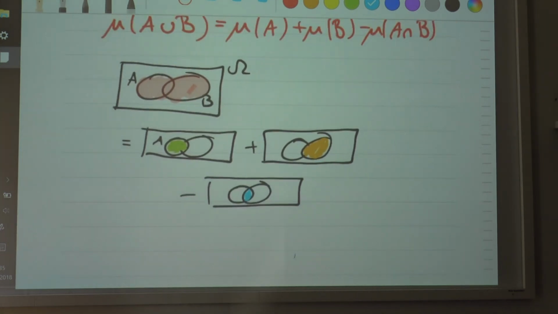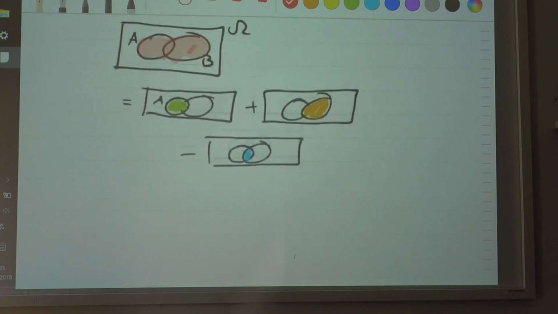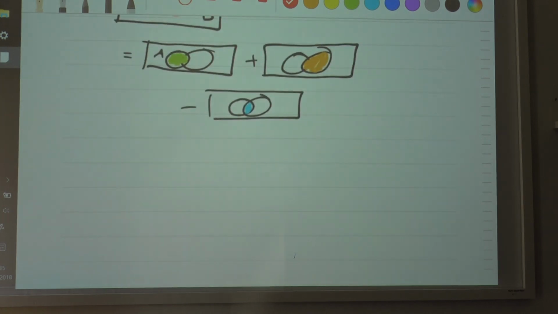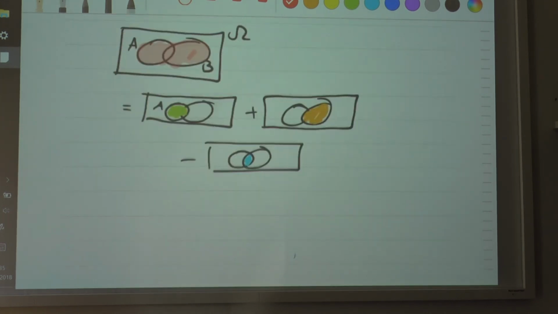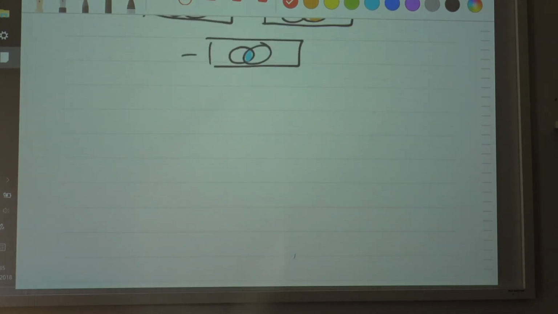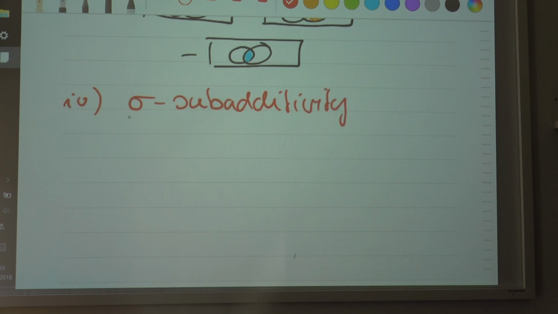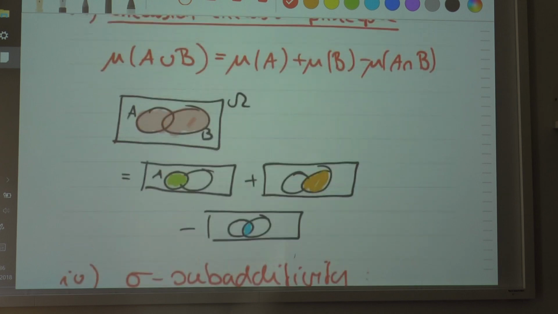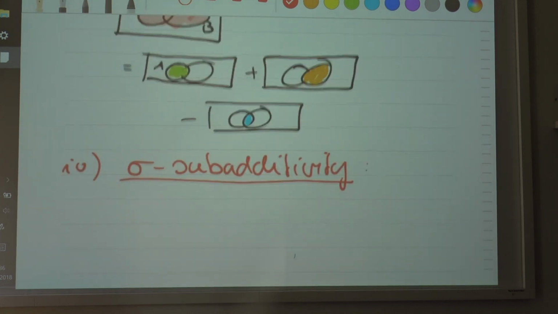Do you understand this? Now there is also the next property here, the fourth one, which is called sigma-subadditivity. You can clearly see this from the inclusion-exclusion principle.